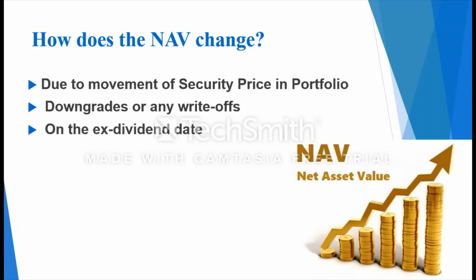Third, which is just a mathematical calculation, is the ex-dividend date. Now, what is the ex-dividend date? There are schemes, and we'll discuss them in detail in a subsequent slide, which offer you two options: the growth option and the dividend option. In the dividend option, as soon as the market value of the portfolio goes up, the fund manager distributes a certain amount as a cash dividend to the investor. But obviously, as soon as the cash dividend is declared, the market value of that asset falls, and therefore the NAV will fall. So these are some of the prime reasons why the NAV will change.